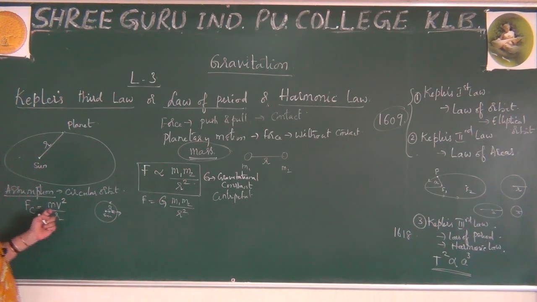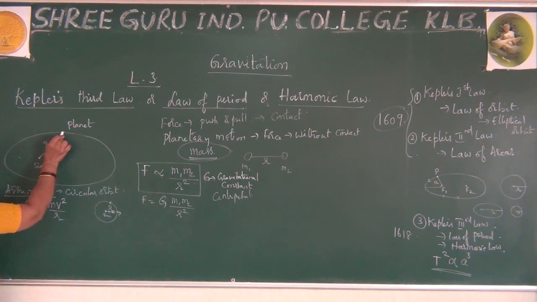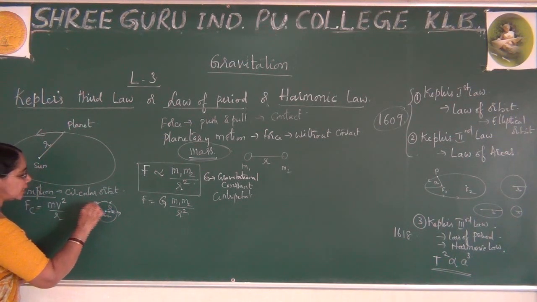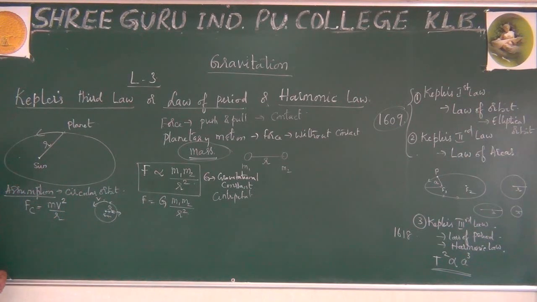You will have heard in your school days the mathematical expression for centripetal force, because we know the object has some mass and there is always a separation r between them, and since it is revolving in a circular orbit, it possesses a velocity, due to which you can say it exhibits centripetal force. Right? So, to derive this, I have taken the assumption of a circular orbit.